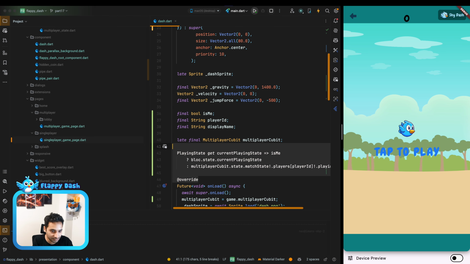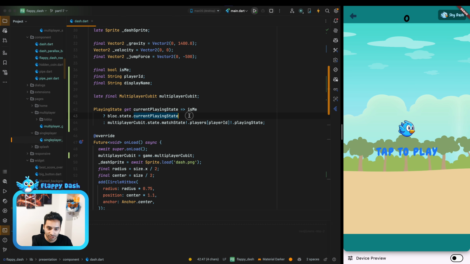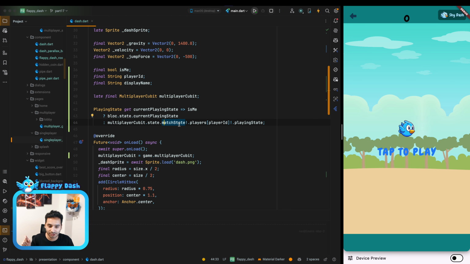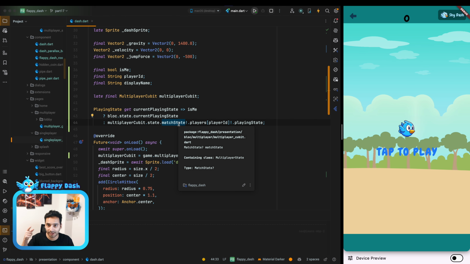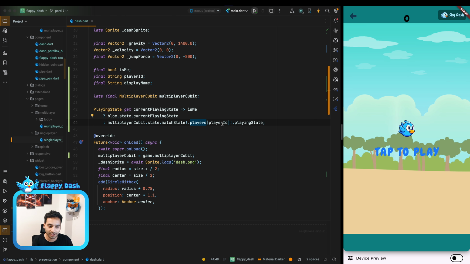So let me simplify the logic for you. We said if it is me, just use the bloc.state.currentPlayingState, and if it is not me, it means that it is a dash that is for someone else. And here we just use the match state that we have. So we suppose that the match state is gonna be updated in every frame or every time that an event happened. And we just can get the state from the player ID that we have, and it is the playing state.